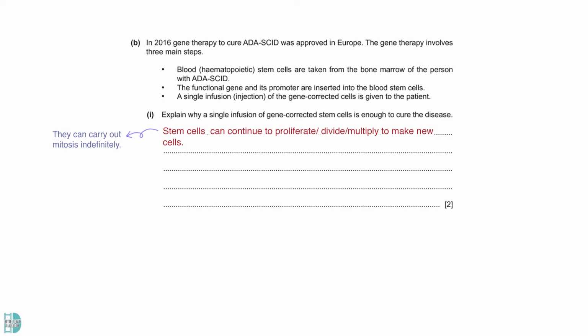A stem cell can proliferate or divide indefinitely to make new cells. So, we don't have to repeatedly inject the gene-corrected stem cells into the patient, as the new cells they form would inherit the gene inserted into them.